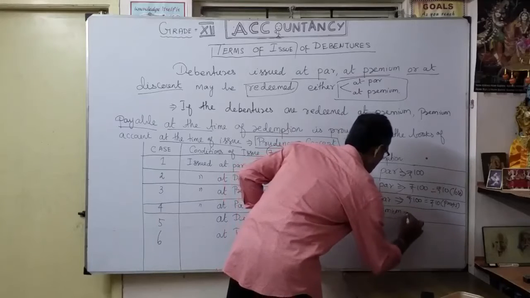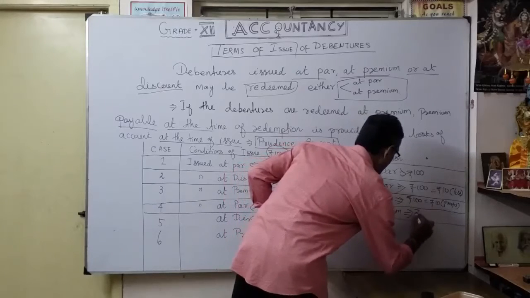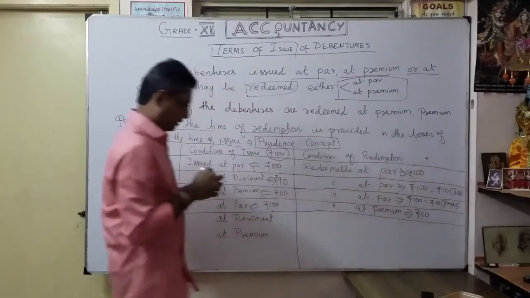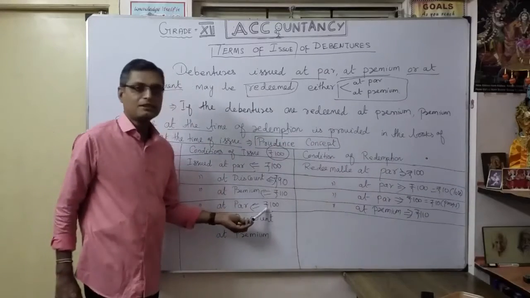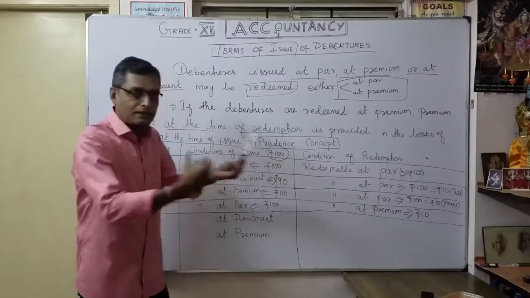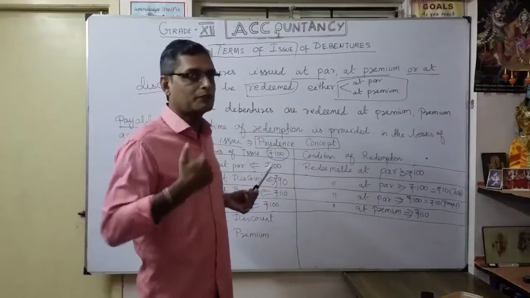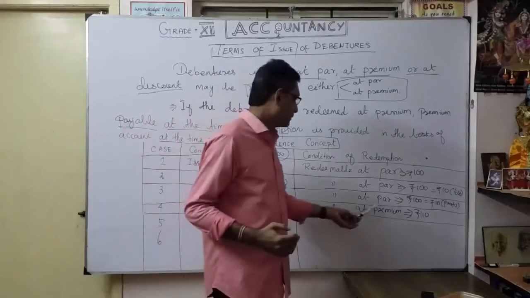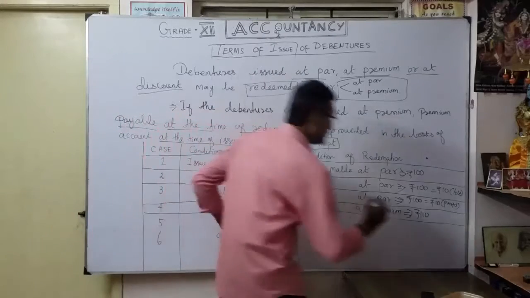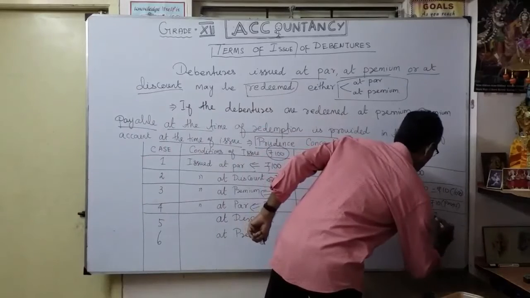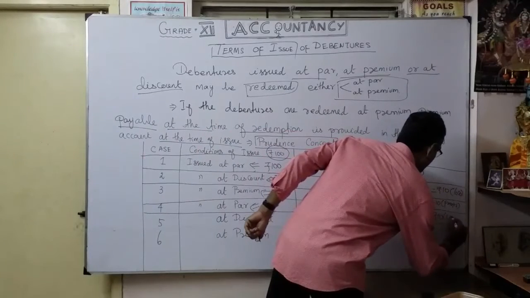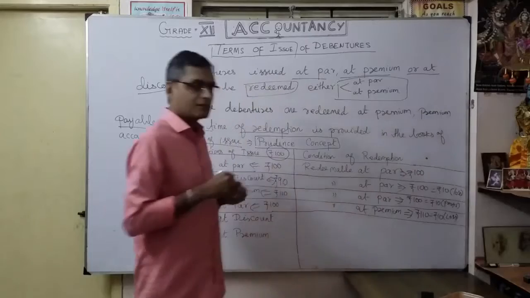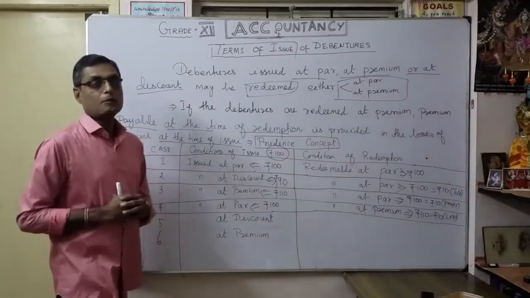You understood now? So I am going to repay 110 rupees, even though I collected 100 rupees. That's what it's about. I collected 100 rupees. How much am I going to repay? Issued at par and redeemable at premium. So here we are losing what? We are going to pay an extra 10 rupees. Here the company has a loss. That is loss on redemption of debentures.